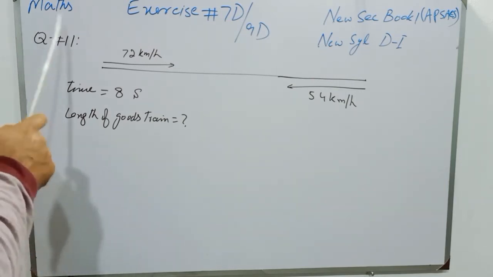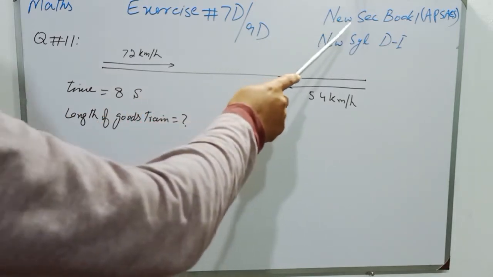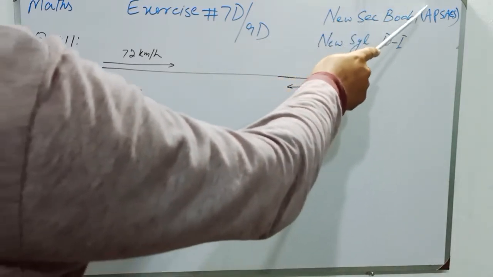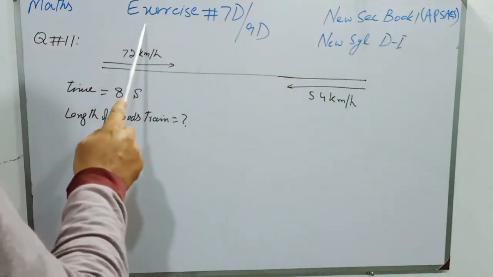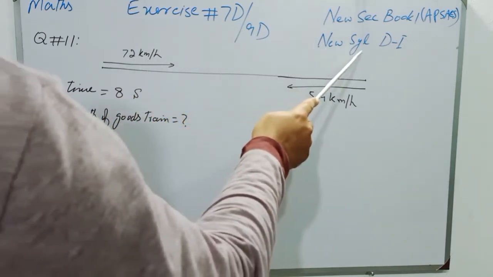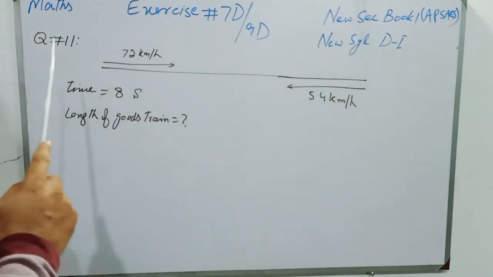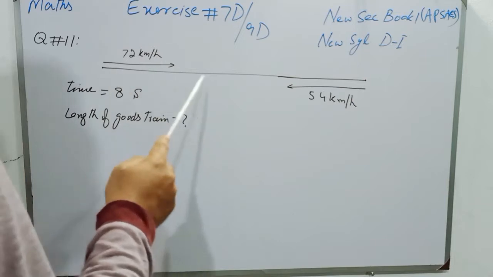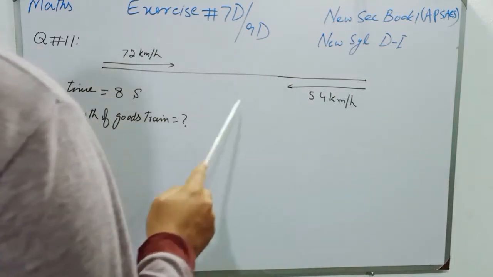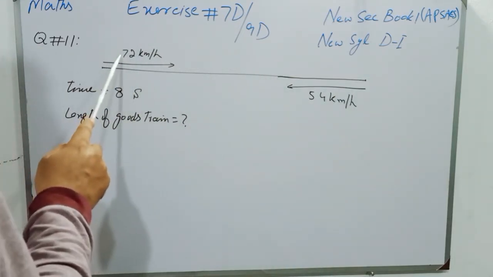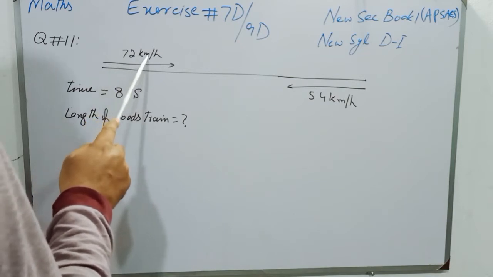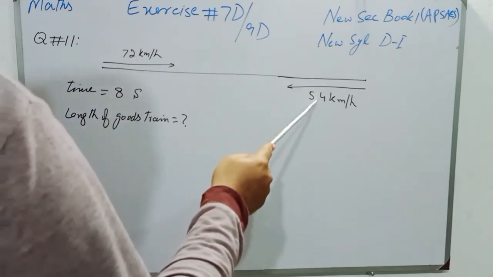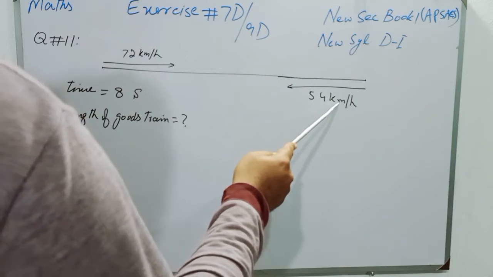Dear students, mathematics exercise 7D for the New Scanty Mathematics book 1 class 6 students, and exercise 9D for the New Syllabus Mathematics D1. Question number 11 of the advanced level is: there are two trains traveling in opposite directions, and the passenger train speed is 72 km per hour, whereas the speed of the goods train is 54 km per hour.